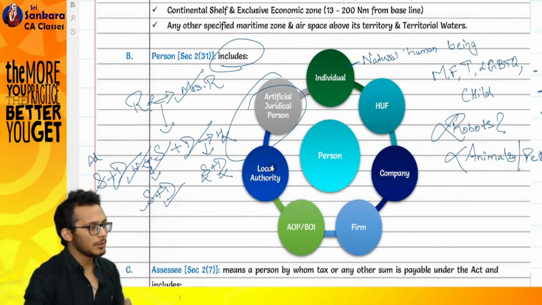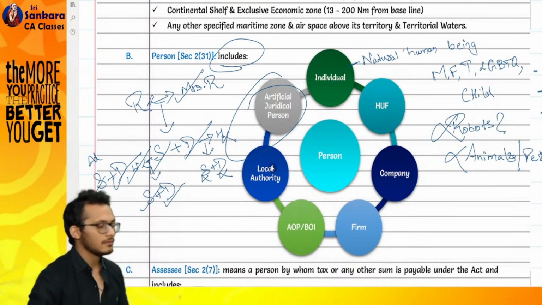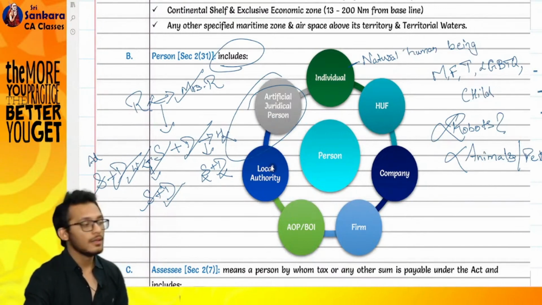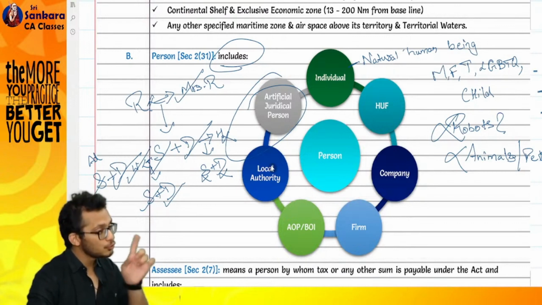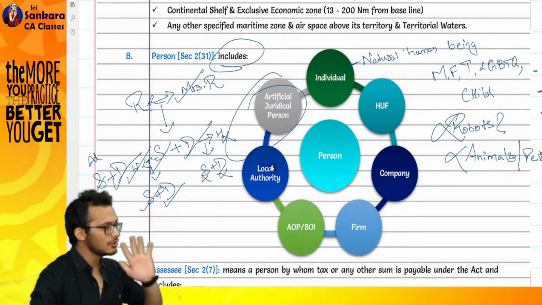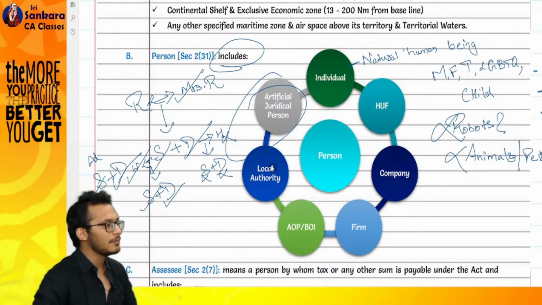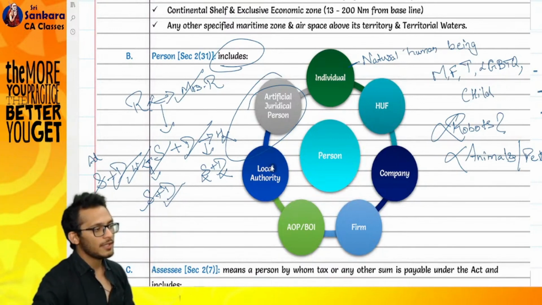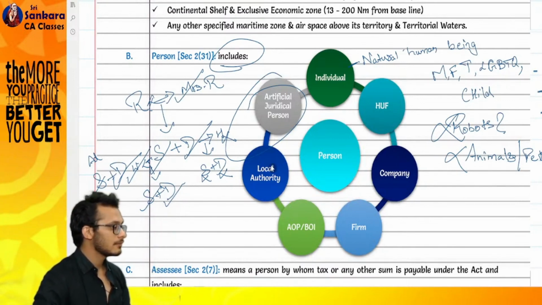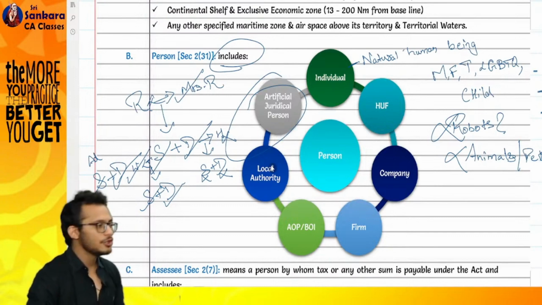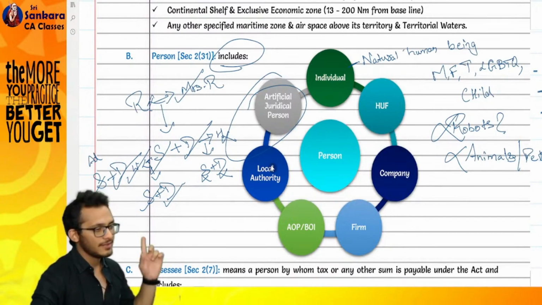Two or more persons coming together with an intention to earn profits. That's all. I'm not saying you should earn profits. I'm saying you should have an intention to earn profits. If you incur losses, that's a different story. But the intention should be to earn profits. Tomorrow if you and I come together and say, boss, let's go outside and plant some trees and come back, are we in a partnership? No. Why? It's an NGO. It will not be called a partnership.